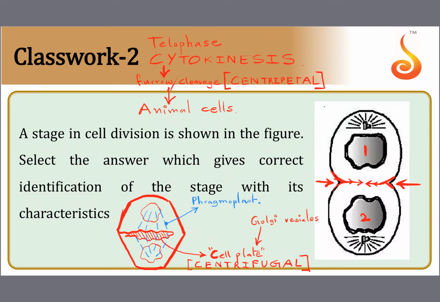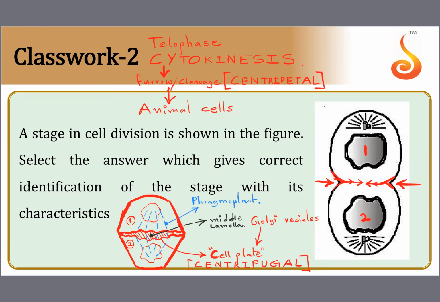Here also it grows and meets in the end, and finally it divides the cell into two daughter cells. This becomes one daughter cell, this becomes one daughter cell, and whatever substance is formed in between is called middle lamella. It becomes the cementing substance between the adjacent plant cells.